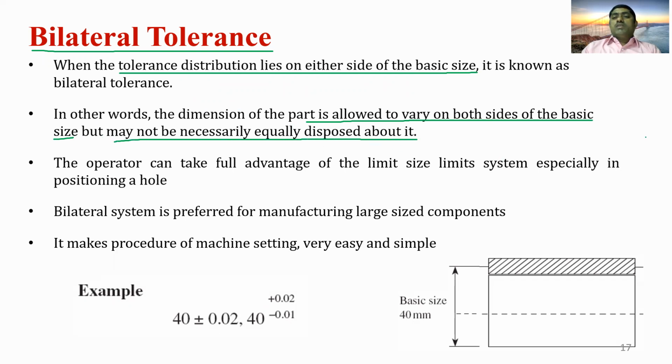Let us consider an example of a shaft. This is the lower limit and this is the upper limit, and this is the tolerance. Let us consider the basic size as 40 mm.